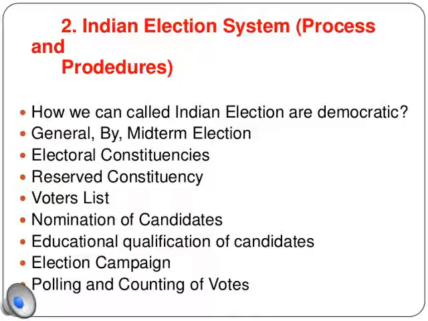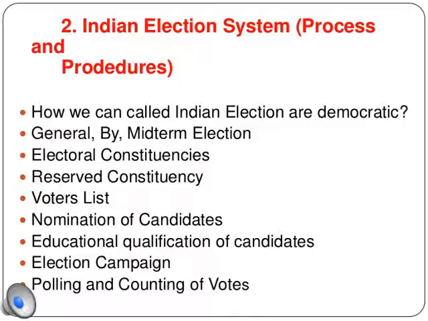Then we have reserved constituencies, even for the people who were left out, who were called untouchables by Gandhiji. For them, reserved seats have been maintained by the government in the Lok Sabha and in the Rajya Sabha. Then we have a voter list. Every 5 years, the voter list is revised, because after 5 years some other person might have attained the age of 21, so he will get voting rights now. So each and every time we have to revise the voter list, and that is done in our country.